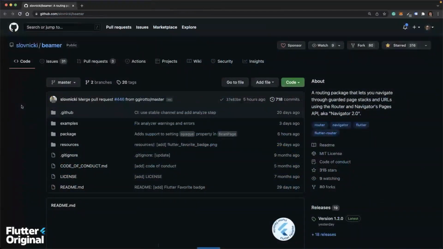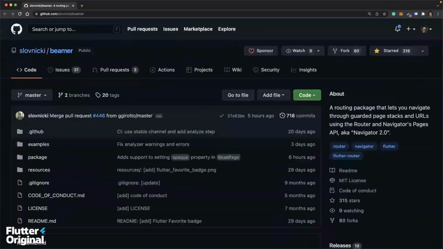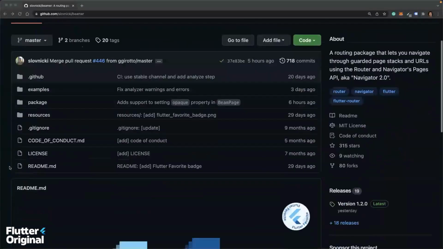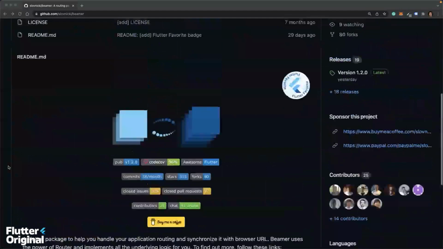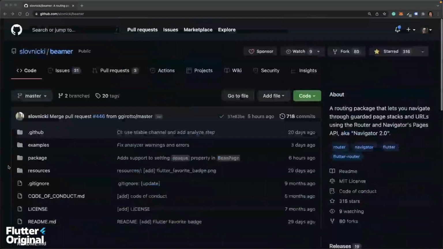And then I realized I need to abstract those things out, couple together similar things, and that was the point where I implemented the concept of beam location. The beam location is the thing that builds a page stack. So you can organize your page stacks into multiple beam locations if you have a large application. You can imagine profile page stacks: profile, profile details, profile friends, followers, like three pages stacked, and all of those combinations of profile related pages.